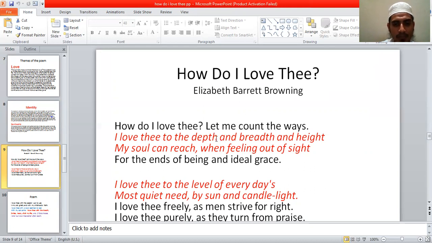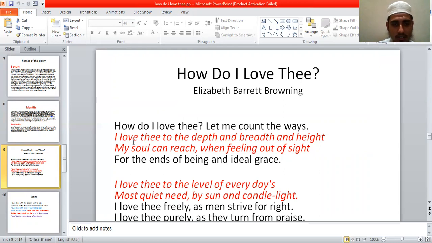What a fantastic line! In the first four lines, students, we find that she starts with a question to herself. How do I love thee? Let me count. The phrase "let me" indicates that she is asking a question to herself. She wants to count the ways, how much, how deeply she loves her husband.